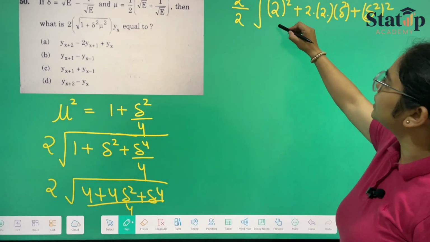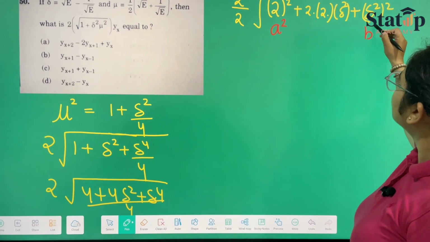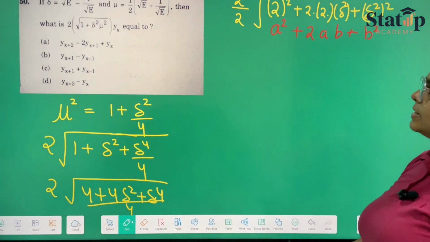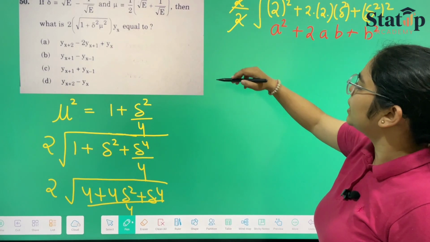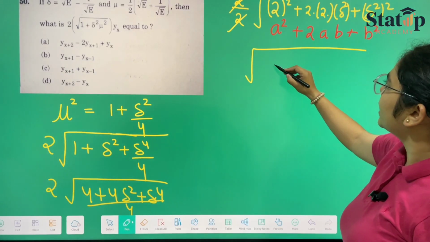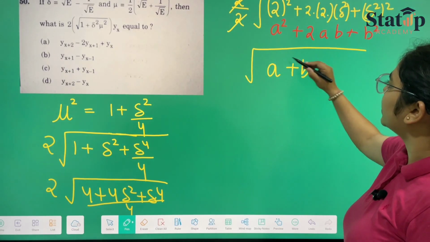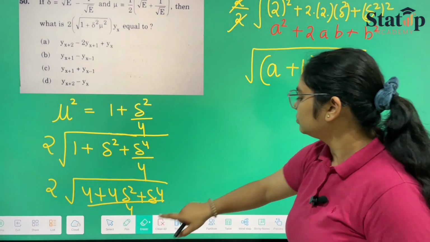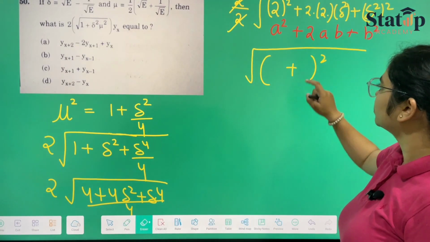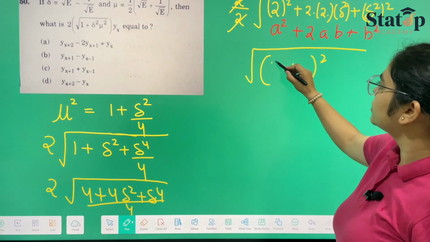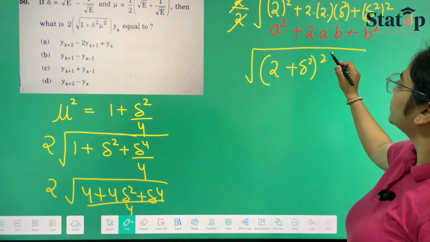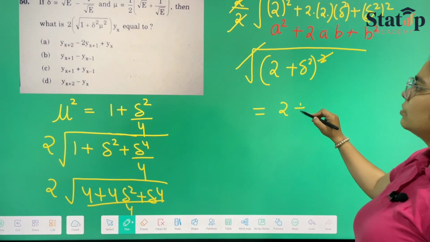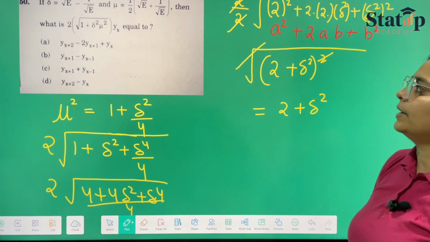Here we can see this is a square plus b square plus 2ab, you can see the formula. So 2 and 2 get cancelled and we are left with a plus b whole square. What is a and b here? a is 2 and b is delta square. Then this whole square and this under root get cancelled and we are left with 2 plus delta square.